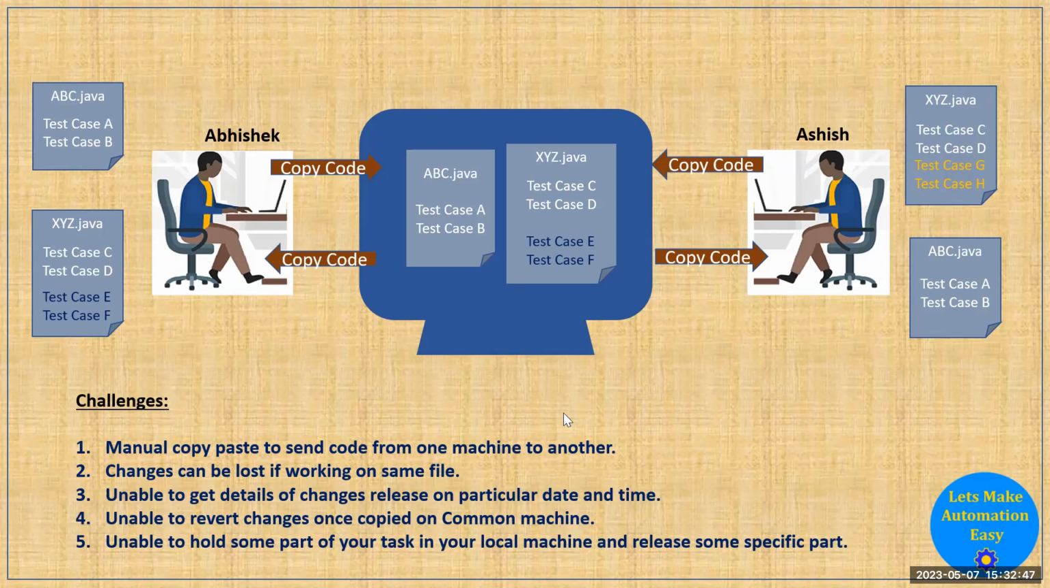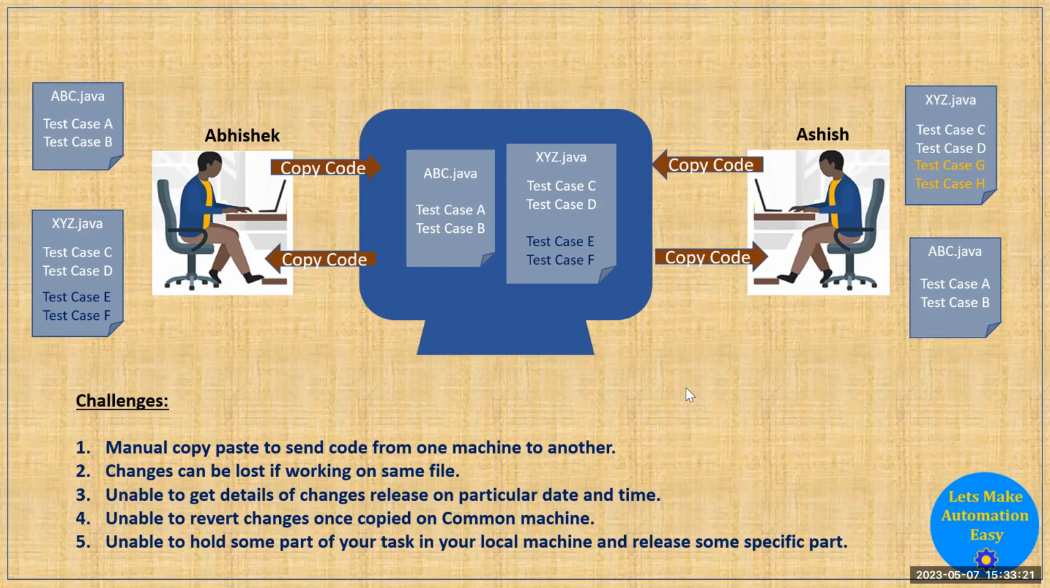Now, another thing is mainly faced by the developer. Suppose they are working on a lot of code, but they don't want to release all the code in the release. So in that case, they want to hold some tasks at their end. Taking the same example in automation, if Abhishek and Ashish try to hold some tasks at their local end, they have to manage things like: this is available on my local machine and this is not available on the shared machine. So lots of challenges are there.